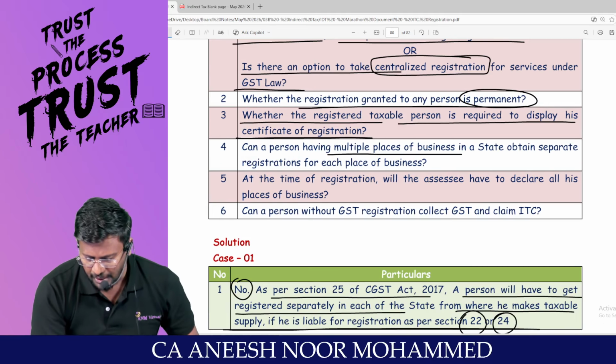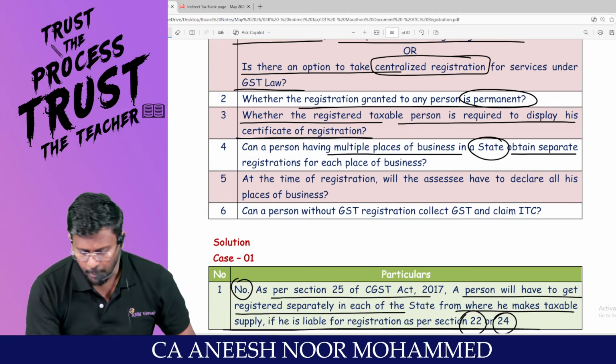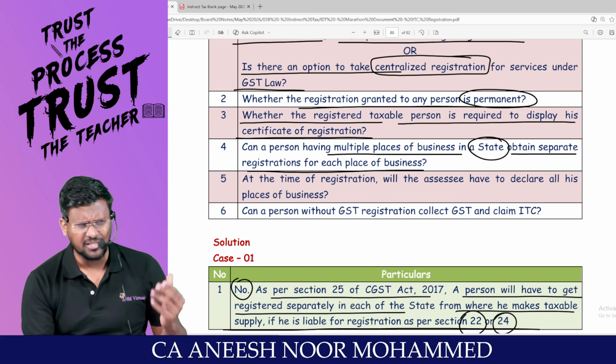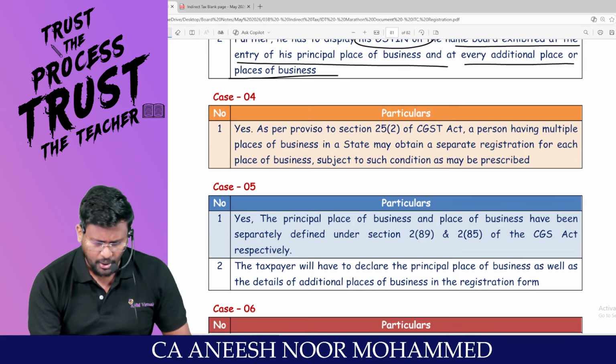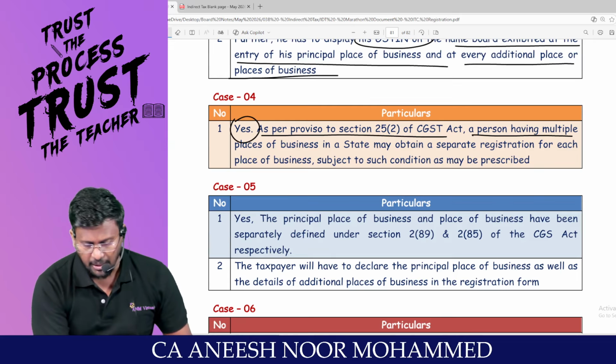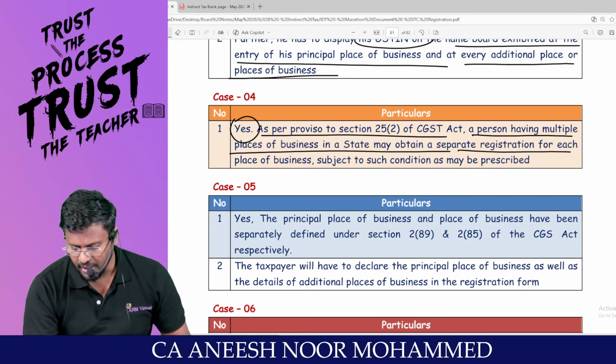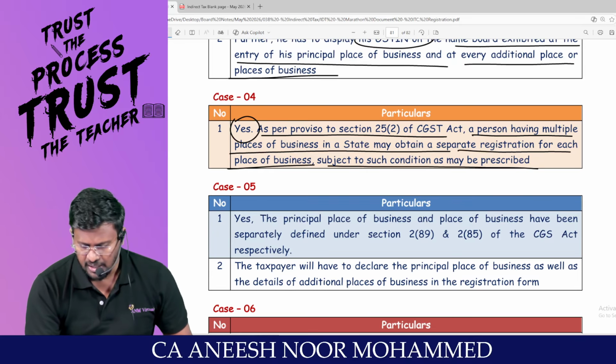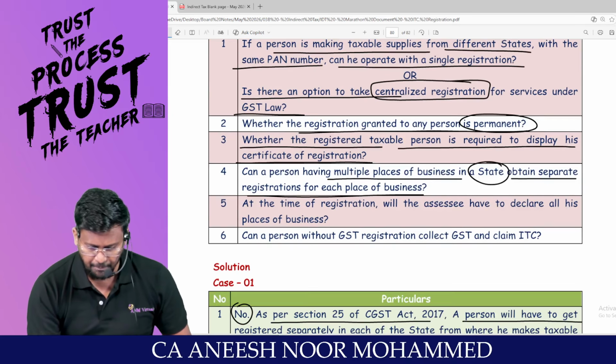Can a person having multiple places of business in a state obtain separate registration for each place of business? Yes. Multiple registrations are allowed as per GST. As per proviso to 25(2), a person having multiple places of business in a state may obtain a separate registration for each place of business, subject to such conditions as may be prescribed.